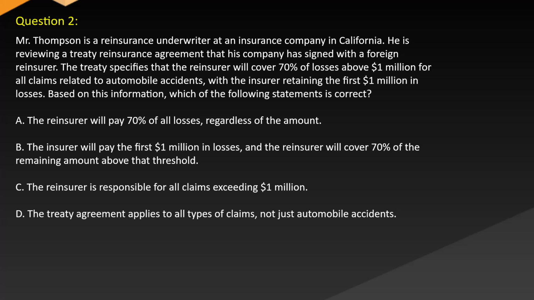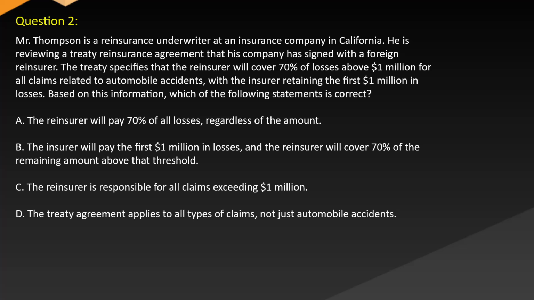Question 2. Mr. Thompson is a reinsurance underwriter at an insurance company in California. He is reviewing a treaty reinsurance agreement that his company has signed with a foreign reinsurer. The treaty specifies that the reinsurer will cover 70% of losses above $1 million for all claims related to automobile accidents, with the insurer retaining the first $1 million in losses. Based on this information, which of the following statements is correct?